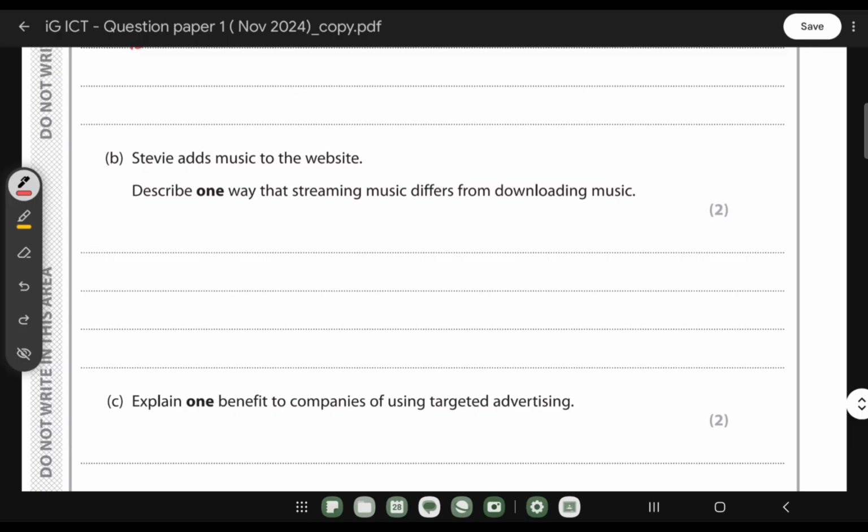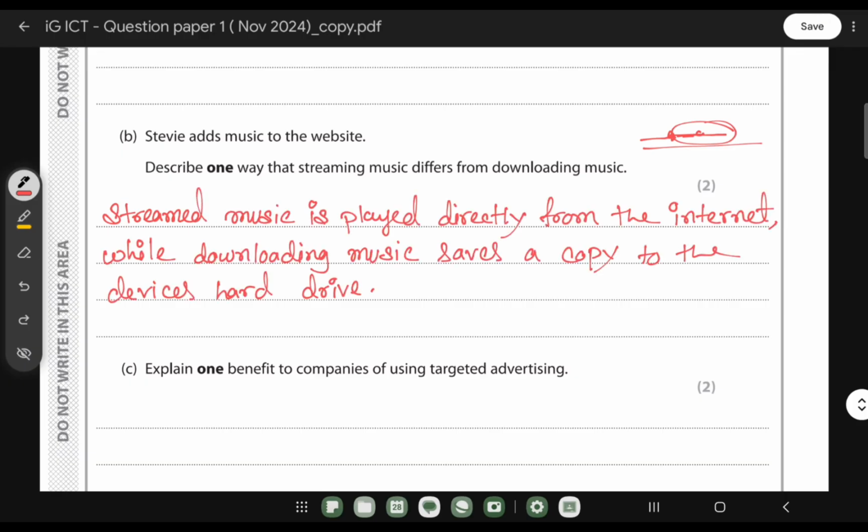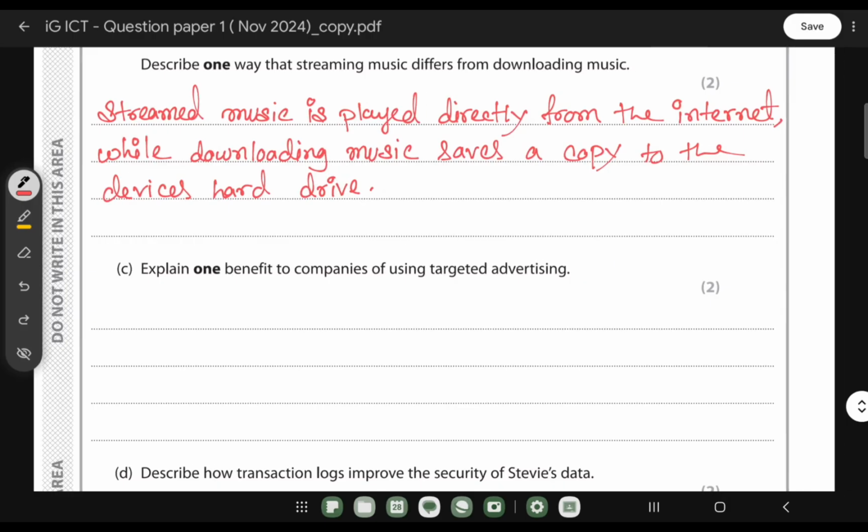Streaming is like when you go to YouTube and see a video, there's a white portion running ahead of the playing part. This is a buffer. This is streaming, so they already stream the video before it reaches the play position. So we can write: Streamed music is played directly from the internet, while downloading music saves a copy to the device's hard drive.